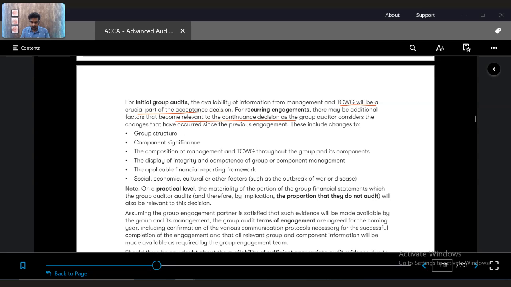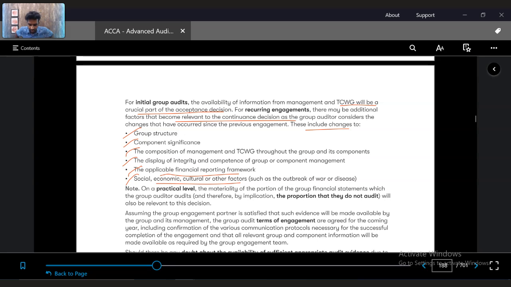For recurring audits, recurring means continuous. Every year or every month, you might do certain audits. For that, additional consideration should also be taken into picture. These include changes to group structure, component significance, composition, display of integrity and competence, applicable financial reporting framework, social, economic and cultural and other factors.